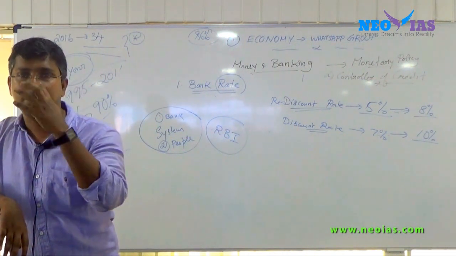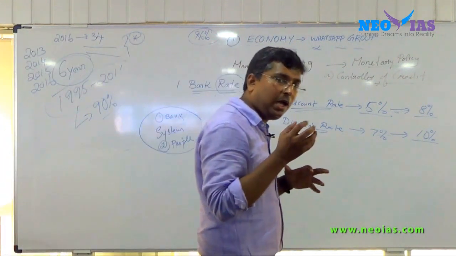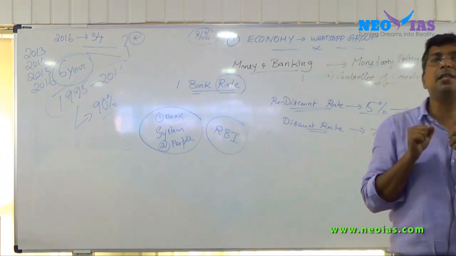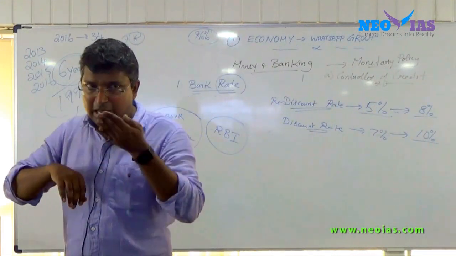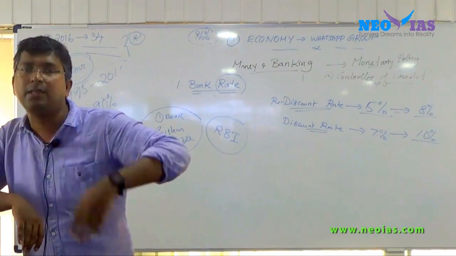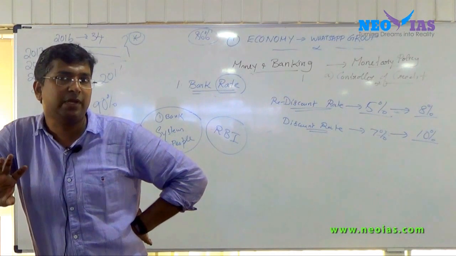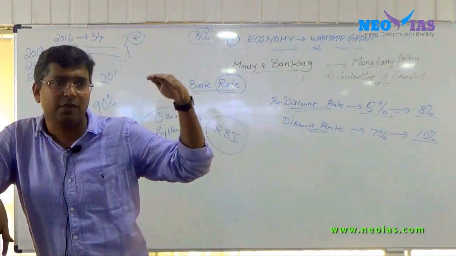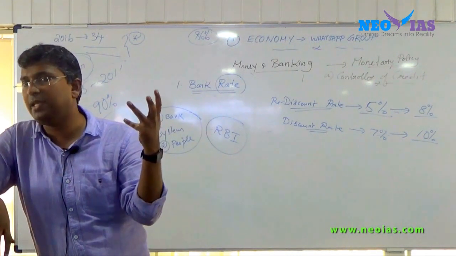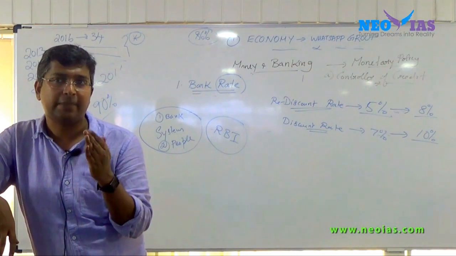If RBI follows a policy of increasing the bank rate, we call it a tight money policy. If RBI is decreasing the bank rate, we call it an easy money policy. Money is easily available: easy and tight. It's there in the material.